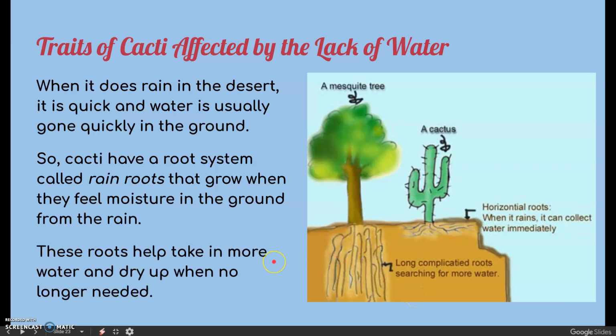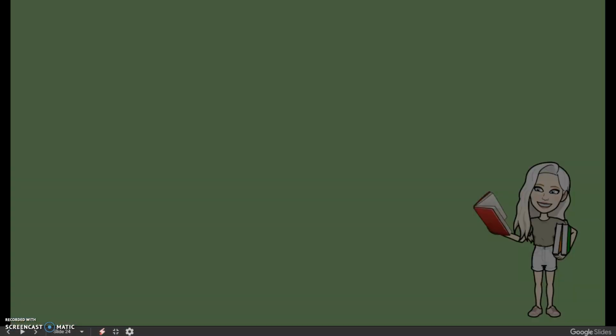These roots help take in more water, and they also just dry up when they don't need them anymore. So when it's raining, they come out, they soak up all the water they need, and they dry up so that they're not in there anymore. And this is all an adaptation that helps the cacti plant survive in the desert with little rainfall.